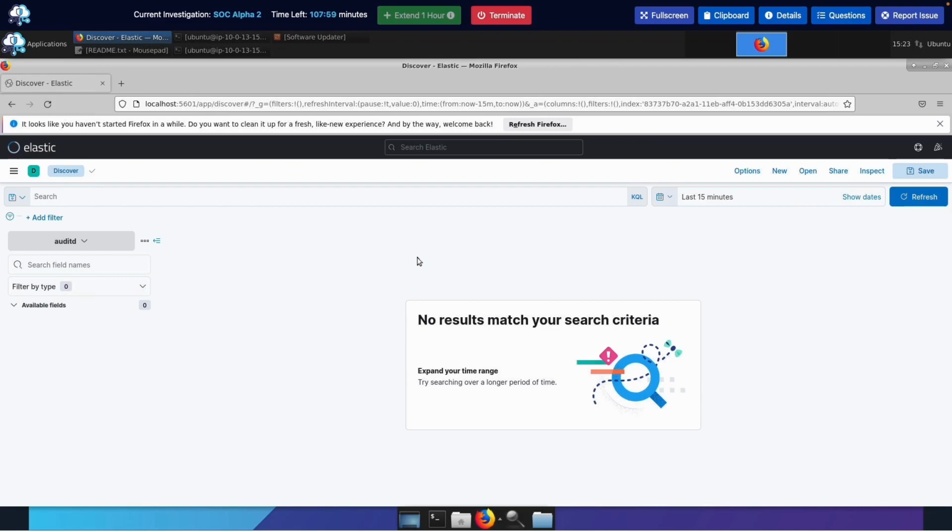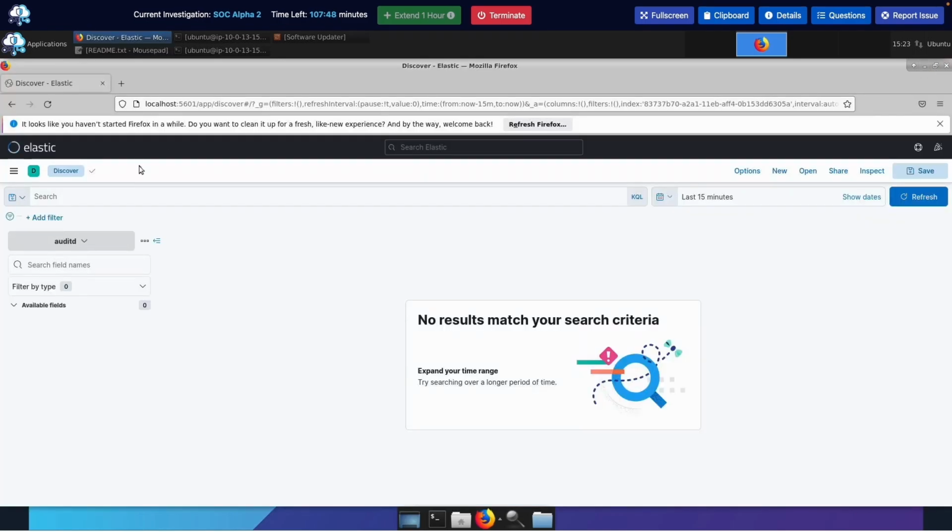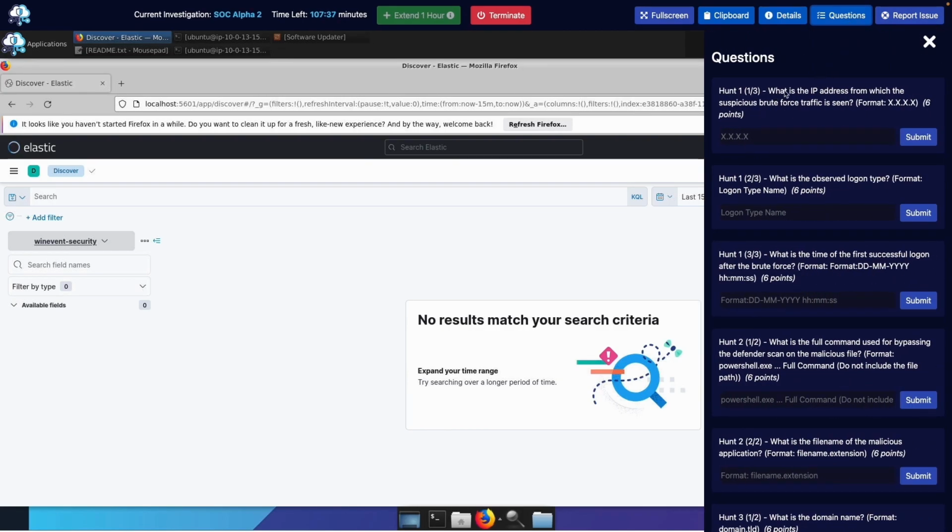Remember if we looked at the README, it mentioned for H1, hunt 1, use this source: winlogbeat-security. So we're going to do that, and the source is right here, winlogbeat-security. Now, actually, let's read question 1 to see what it wants. What is the IP address from which the suspicious brute force traffic is seen?